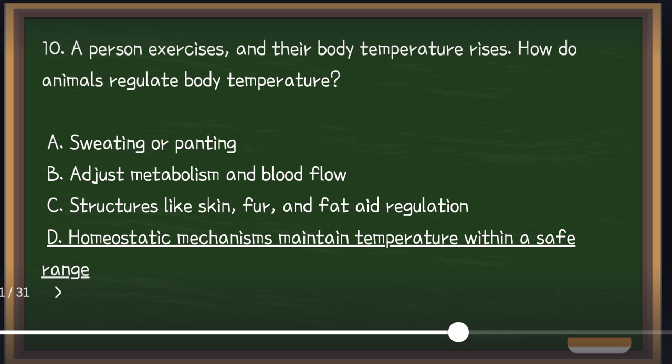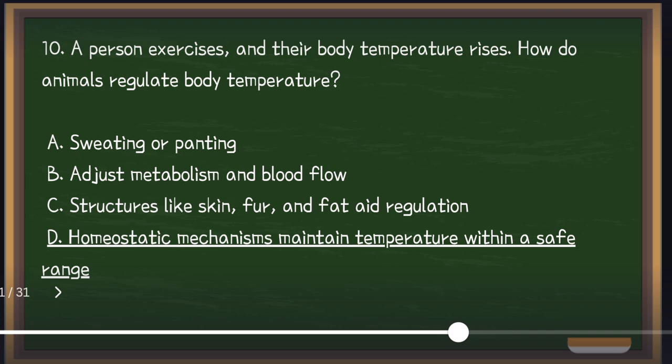So animals regulate their body temperature to keep it stable, not just us humans. One of these activities is sweating or adjusting blood flow to help release or conserve heat. So these processes maintain proper internal conditions for body functions. So again, the answer is homeostatic mechanisms maintain temperature within a safe range.